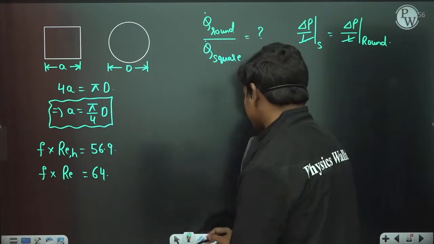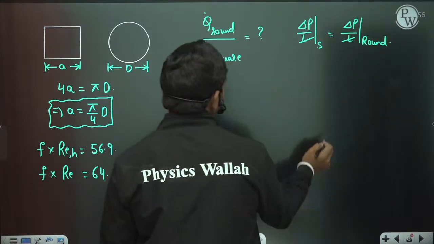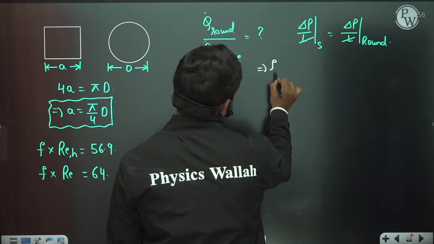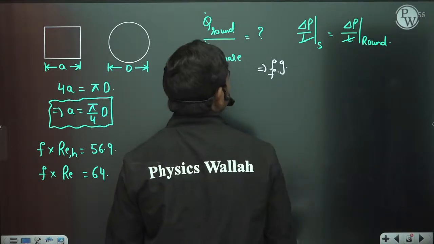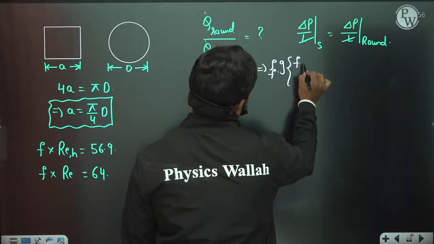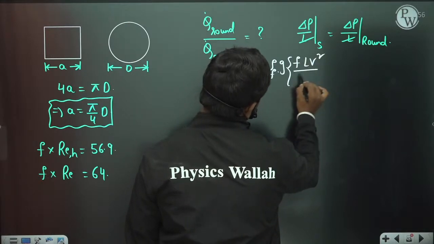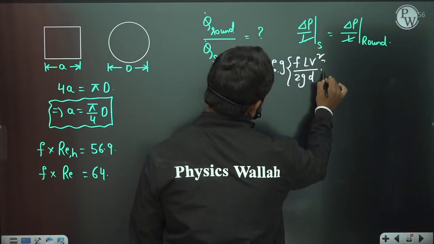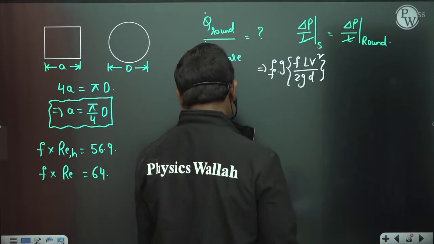So how do we calculate the pressure difference? It is equal to rho_f g times the head loss, which is f L V squared by 2 g D_h, where D_h is the hydraulic diameter.